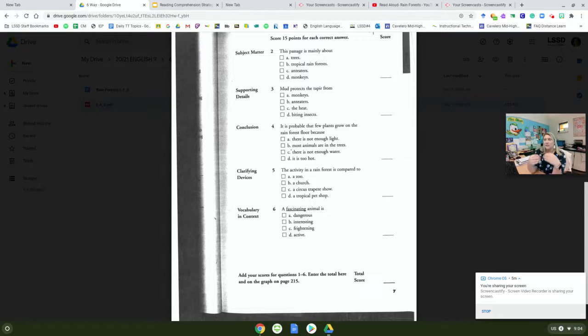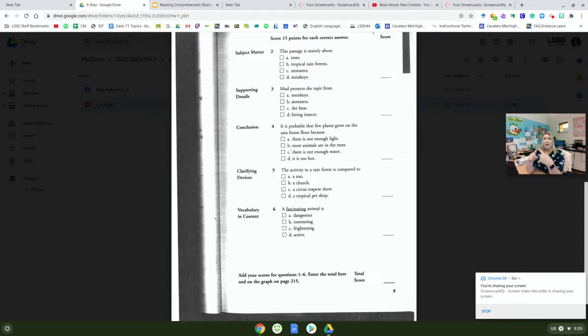It might not necessarily state it blatantly in the story, but why is it that there's not a whole lot of plants on the floor of the rainforest, but way up above? Do we remember? It says there is not enough light. Most animals are in the trees. There is not enough water. It is too hot. Okay. So let's talk about there is not enough light.